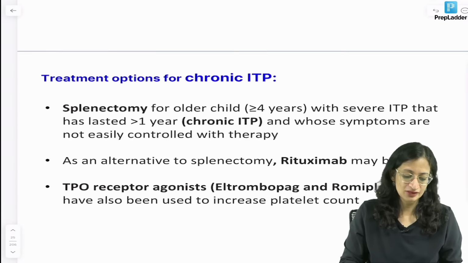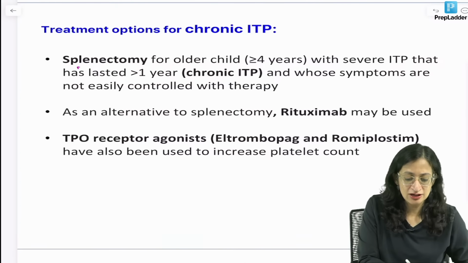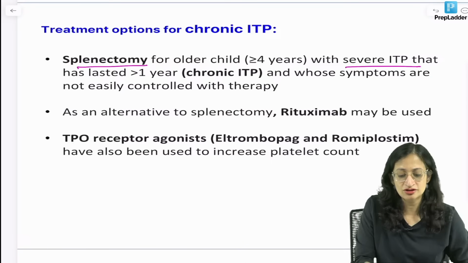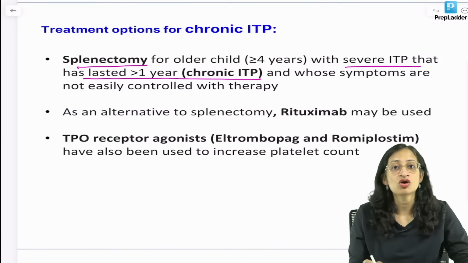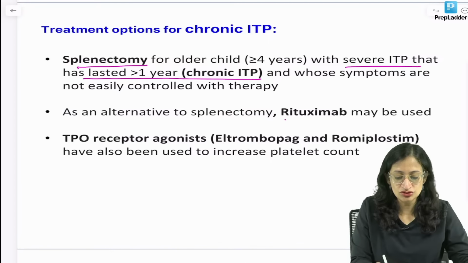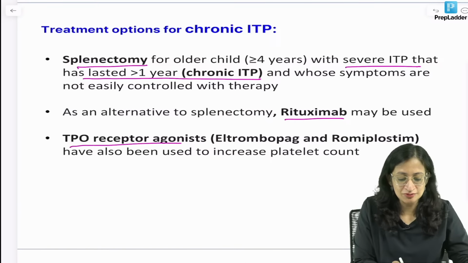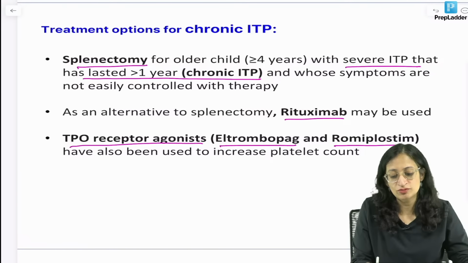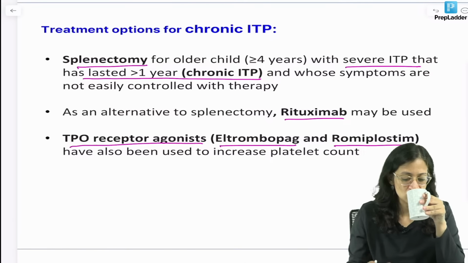Okay. Now, for chronic ITP, splenectomy can be done for children with severe ITP with symptoms lasting for more than 1 year and the symptoms are not getting easily controlled by therapy. Alternative to splenectomy, we can also use rituximab, okay, anti-CD20. And TPO receptor agonists like eltrombopag and romiplostim can be used, but they are useful only in chronic ITP, not in acute cases.